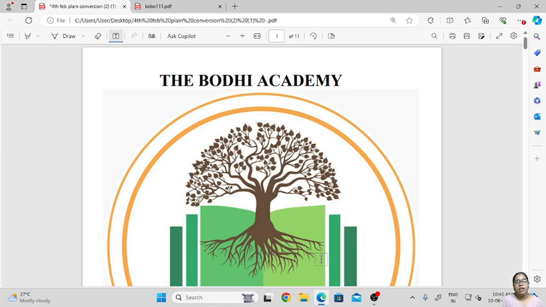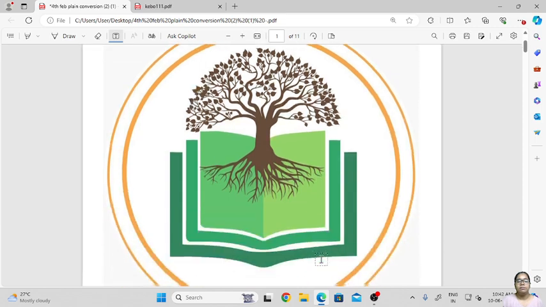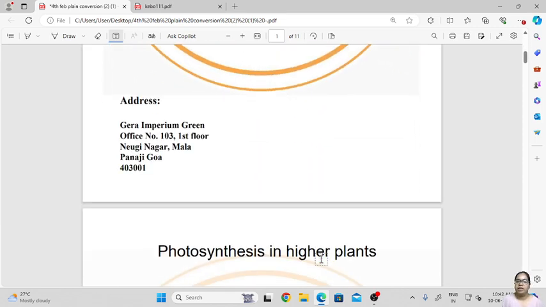My name is Shrutika and today let us learn about a new chapter from class 11th, that is photosynthesis in higher plants. So we all know that plants are autotrophic in nature and they can prepare their own food, that is they can synthesize their own food. So from which process do the plants prepare their own food, how does this process take place in plants, and where exactly does this process occur in plants? These are the things we are going to study in our chapter today, that is photosynthesis in higher plants.